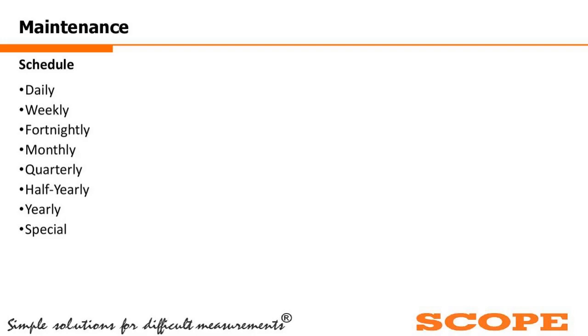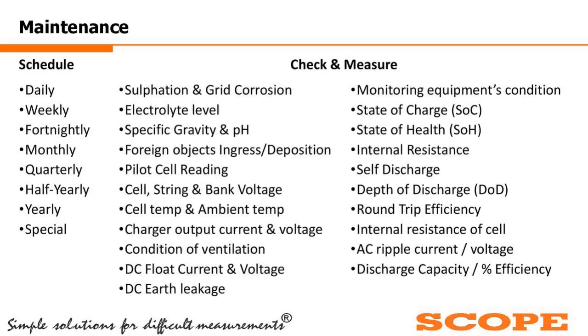As per different utility guidelines, or as per different IEEE guidelines, the utilities are following different schedules, starting from daily schedule to yearly schedule. And in some special cases, they are maintaining special schedules as well. There are some tests they are performing to check the condition of the battery. Number one is sulfation and grid corrosion, that I have already explained. We can also check the electrolyte level. If the electrolyte level is going downwards, the battery will be dried out.